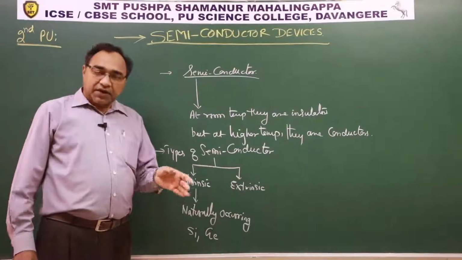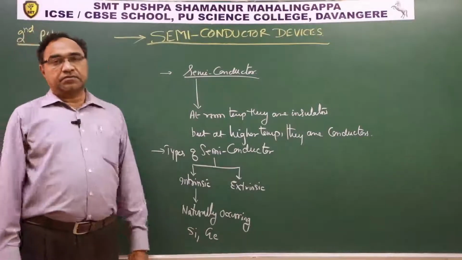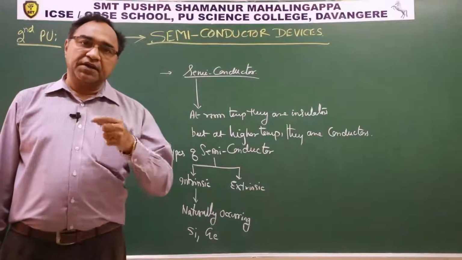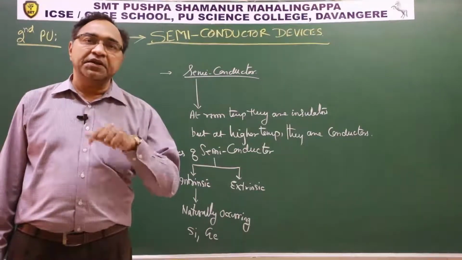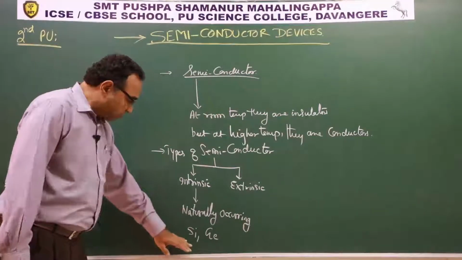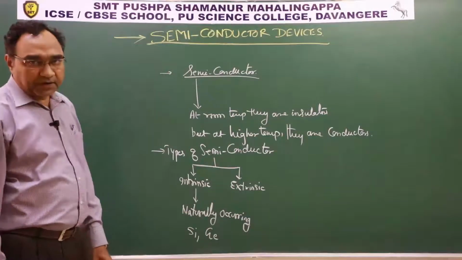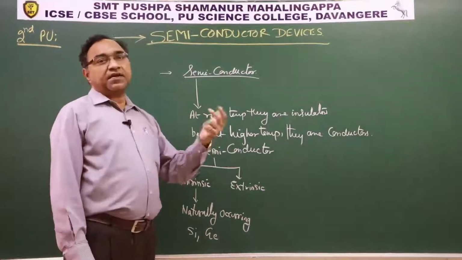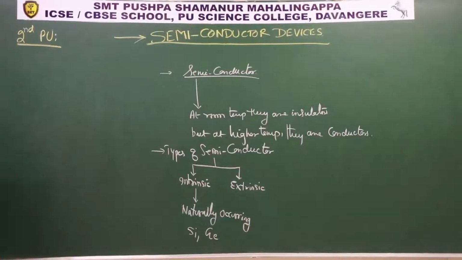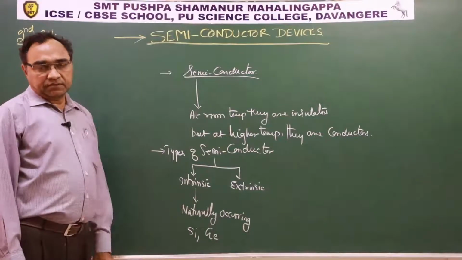Extrinsic semiconductors are basically intrinsic semiconductors whose conductivity is increased by intentional addition of impurities. We will see that. First, let us discuss why and how silicon behaves as a semiconductor. To understand this, let us see the crystal structure of silicon.